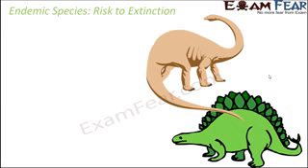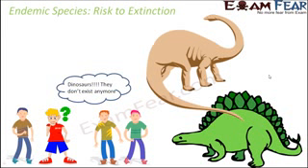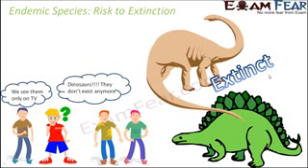Now, the moment we talk about endemic species, one species that very commonly comes to our mind is the dinosaurs, and we say that they do not exist anymore. We just see them in movies and in fictional stories, but they do not exist anymore. So why don't we see them? Because they have become totally extinct. Not a single organism of dinosaurs exists anymore. So they have totally become extinct.